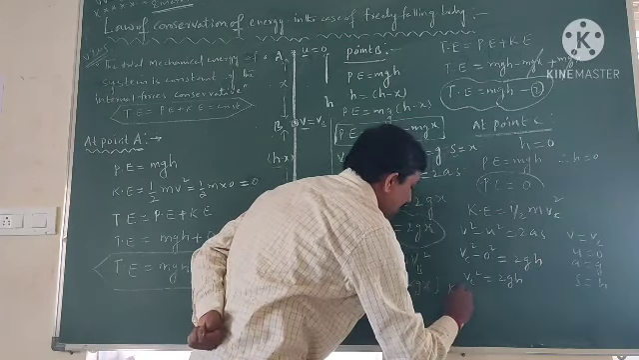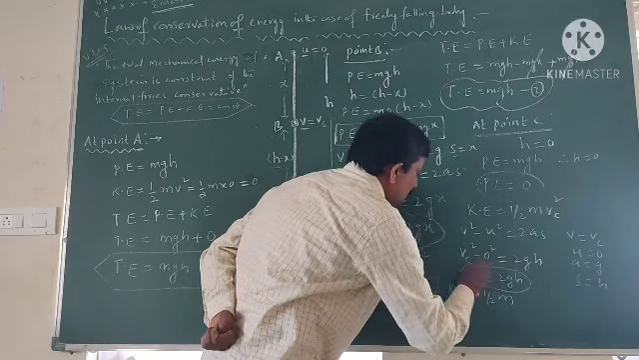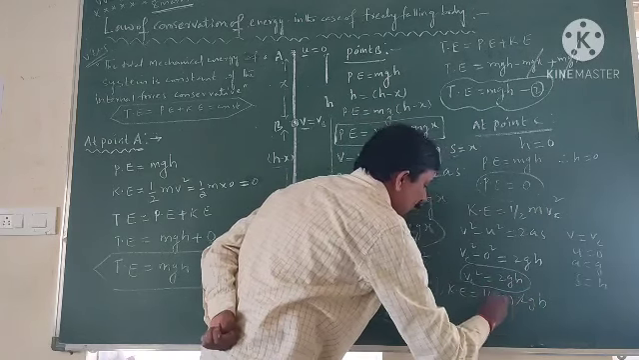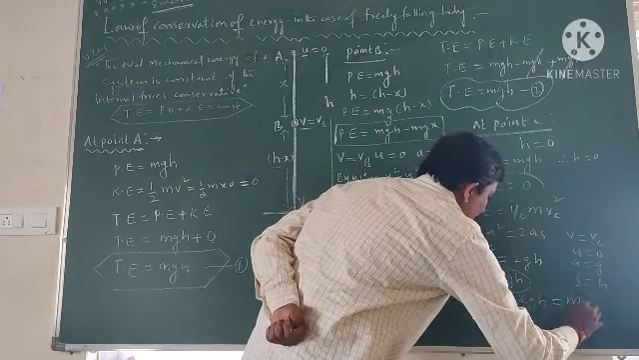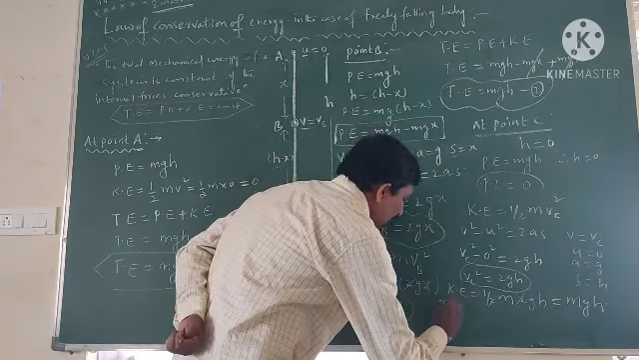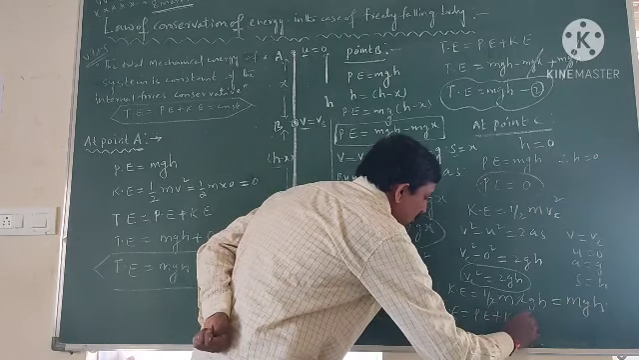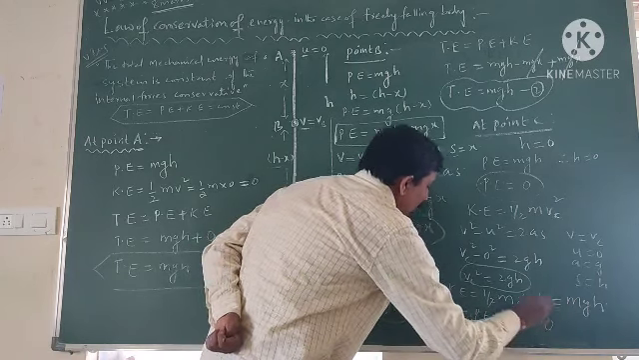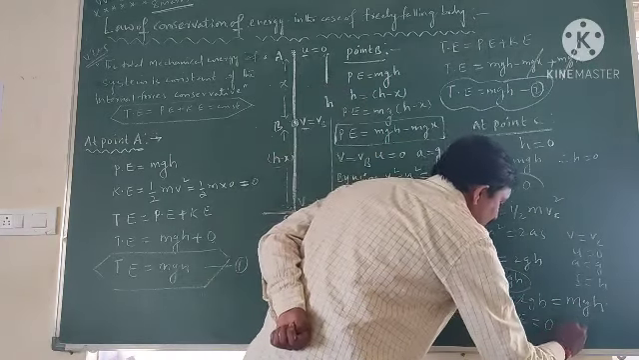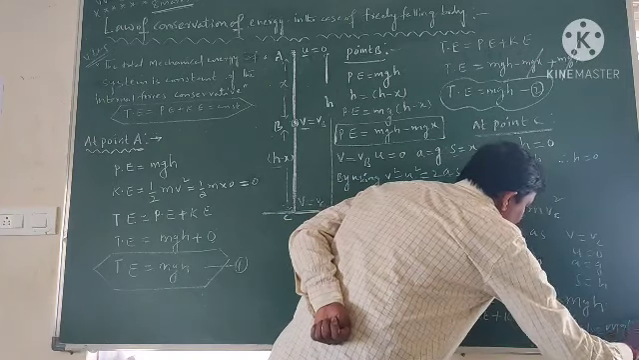So now kinetic energy is equal to half into m into the value of vC square, 2gh. 2 gets cancelled. Finally, we have mgh. Total energy at point C is the kinetic energy plus potential energy. Potential energy is equal to 0, the kinetic energy is mgh. So that is equal to mgh. This is equation number 3.